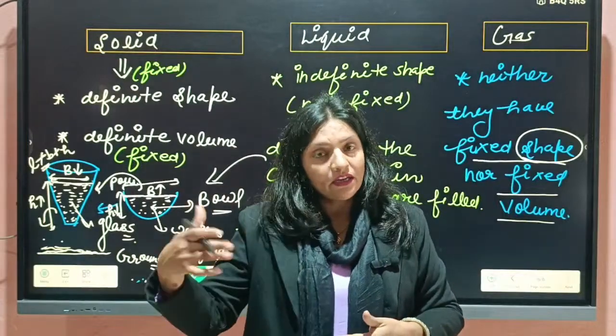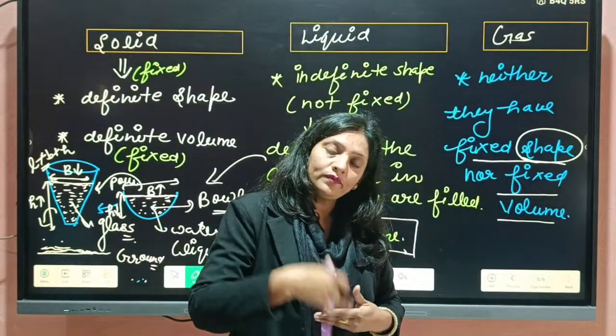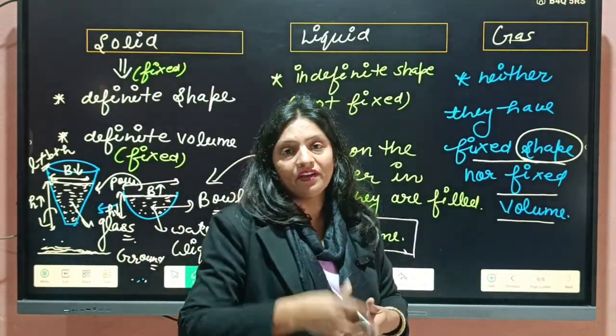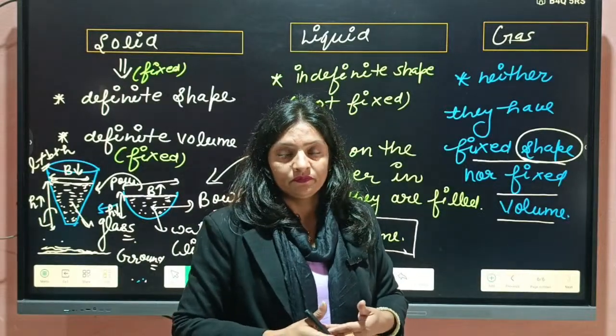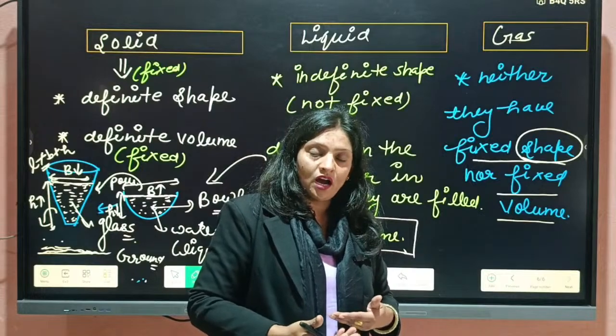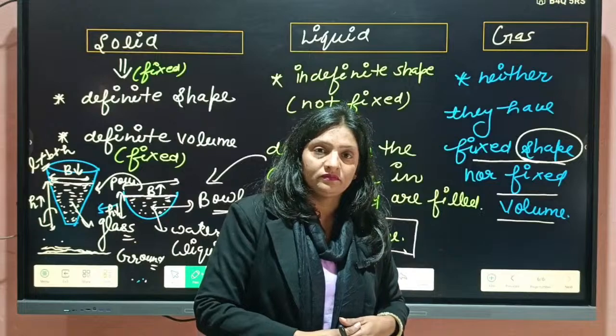Now particles have spread in your complete house. They do not have fixed volume. How much space they get, they can spread in that.